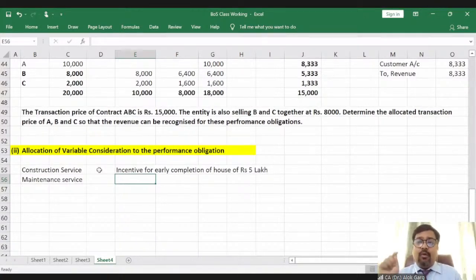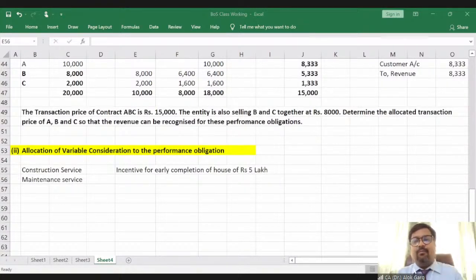The contractor will only be eligible for a bonus if he is able to complete the construction before the festival of Diwali, and hence this variable consideration has nothing to do with the maintenance service. Hence, in case of a variable consideration, it needs to be added to or deducted from only that performance obligation to which it relates. It is not allocated to all the performance obligations on a pro rata basis.